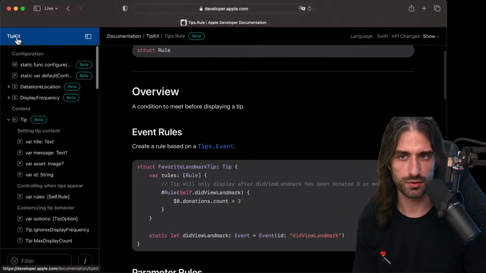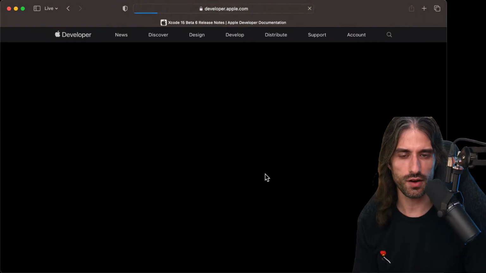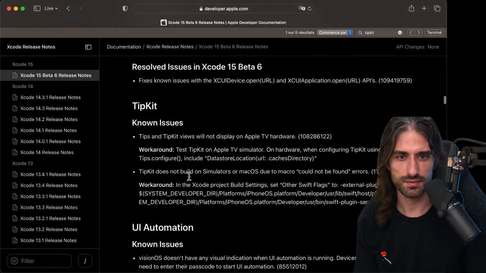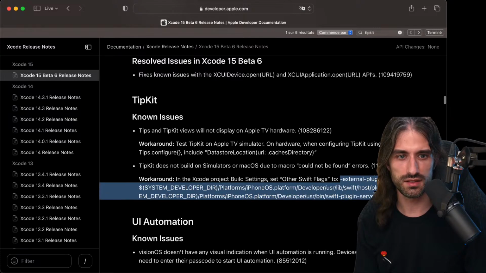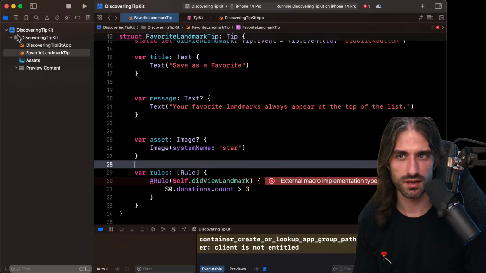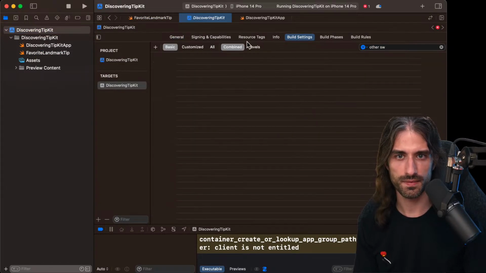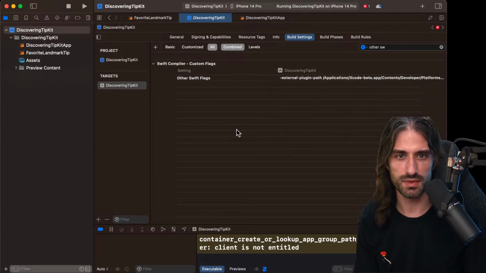I'm just going to go back to TipKit, because you see there was this thing, but they said macro could not be found. So maybe there is a workaround that you need to set, and I had seen that. So let's see. Macro could not be found, and you see you need to go to the Xcode project build settings, set other Swift flags to this thing right here. So let's do it. Xcode project build settings, other Swift flags. And here I'm supposed to put the value they gave me.